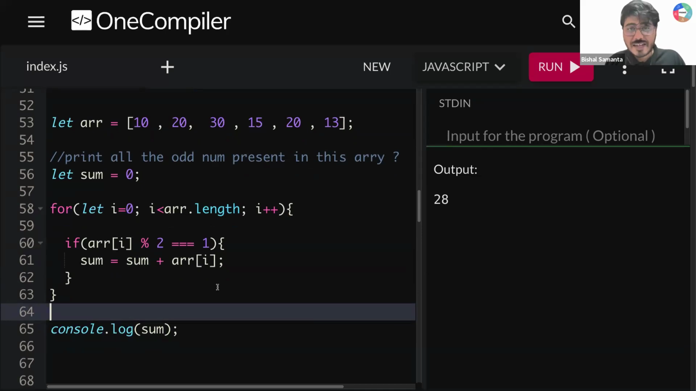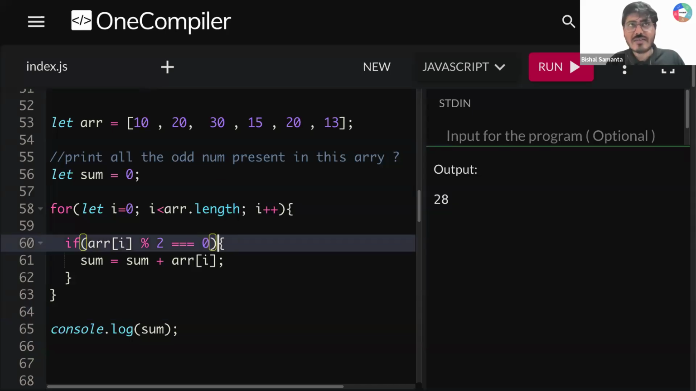Done, right? Okay. Now if I change this thing from 1 to 0, what will come? It will give me the sum of all the even numbers which are present. It will give me the sum of 10, 20, 30, 20. What are you getting? You are getting 80. So whenever you get an even number, then only you will be adding into your sum variable. So that means you are getting the sum of all the even numbers which are present here. I need everyone's response, guys. Is that super clear to all of you? Done?